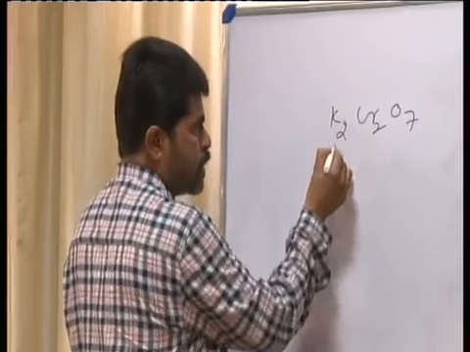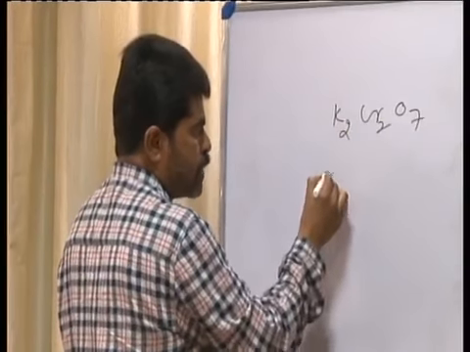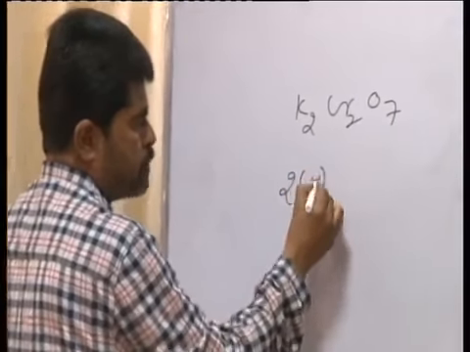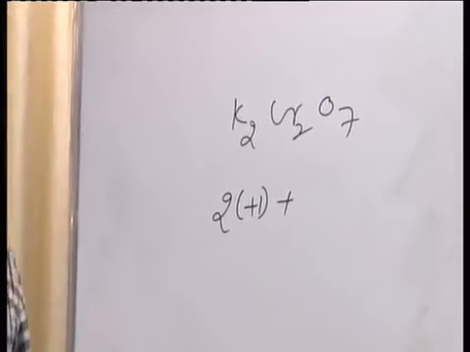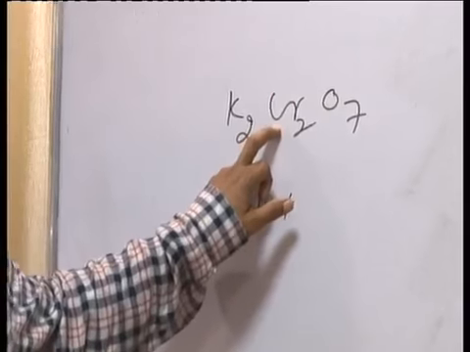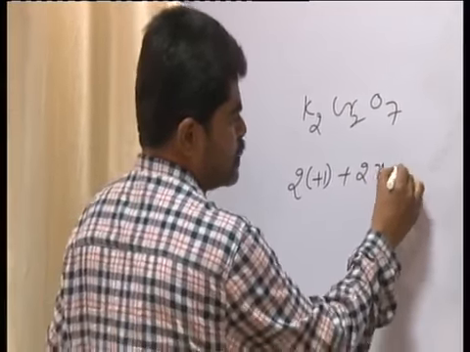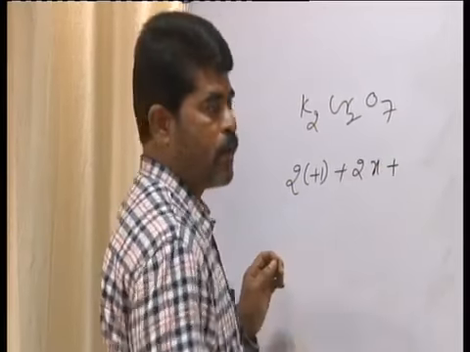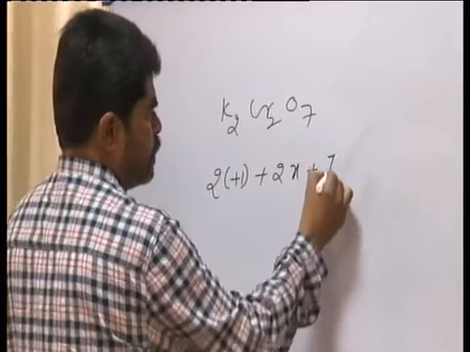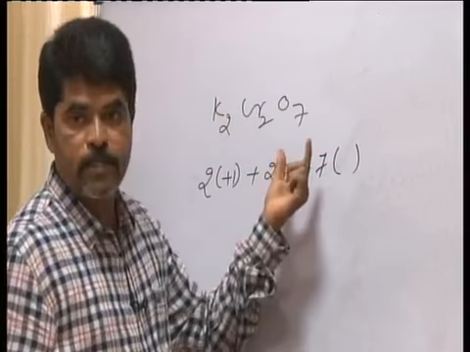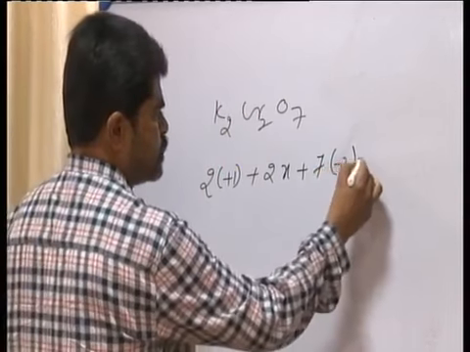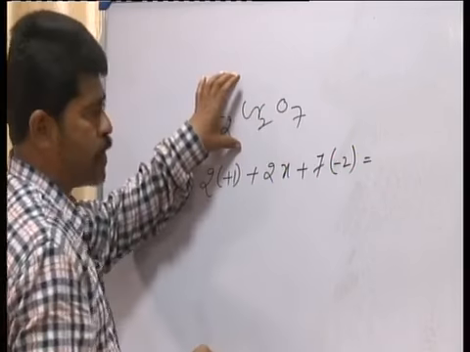For potassium, the oxidation number is +1, and 2 potassium atoms are there, so 2 into plus 1. Plus 2 chromium atoms, I will write 2x. Plus 7 oxygens are there, 7 into, what is the oxidation number for oxygen? It is minus 2.